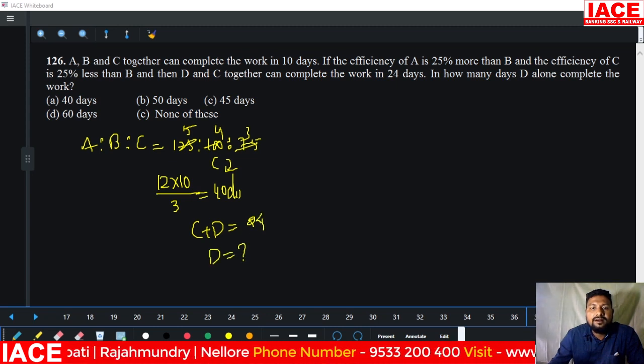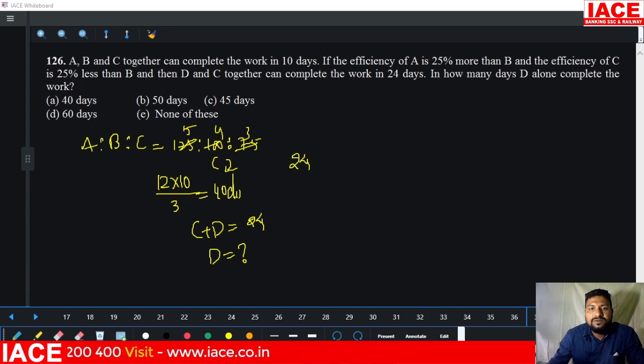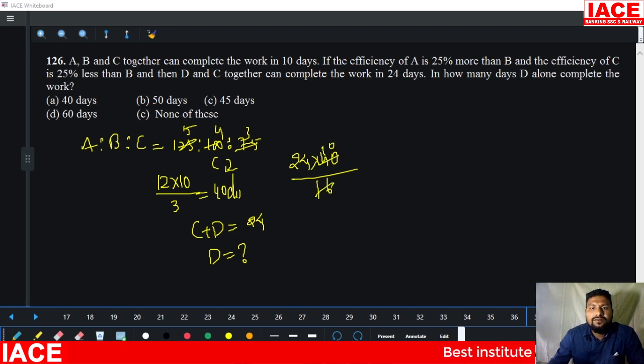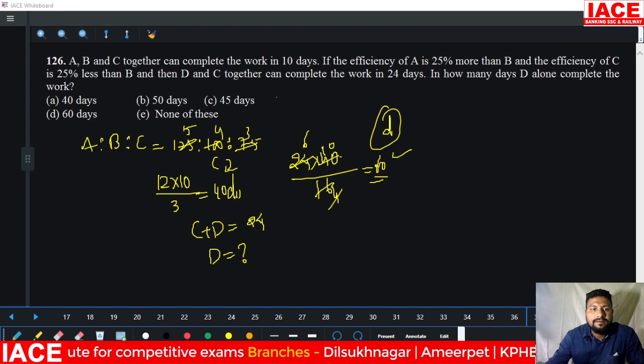Then we require D alone. How to calculate D alone? When they are given a combination, you can apply xy into x plus y, or x minus y. xy into x minus y, it is 16. 4 10s are, 4 4s are, 4 6s are. D alone will complete the work in how many days? 60 days. 60 days means which option is correct? Option D.